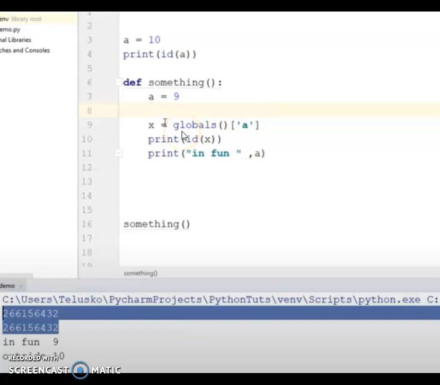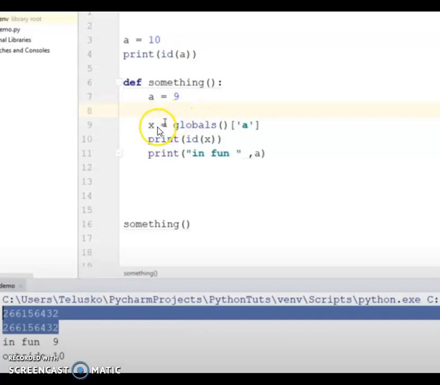change the value of the global variable, there is a built-in function, that is globals, which will retrieve all the global variables. Here I have declared only one variable, but we can declare a lot of variables as global, and globals is a function which will return all the global variables you have declared. Here I am particularly specifying that I want to retrieve the global variable a only.